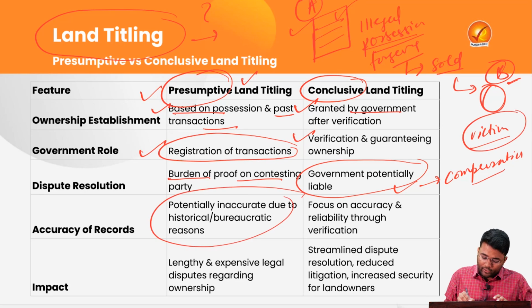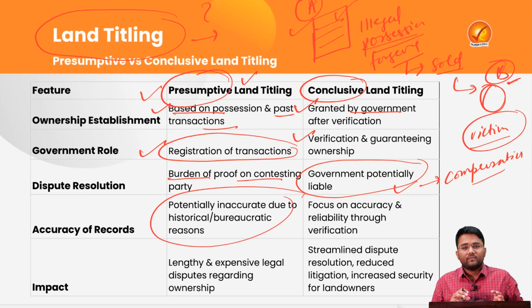Then the accuracy of records in presumptive land titling is sometimes inadequate due to historical and bureaucratic reasons. There may be a possibility where person A, who had the illegal possession and forgery, may have colluded with a bureaucratic person or some corrupt officers.